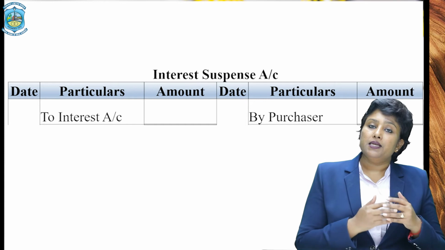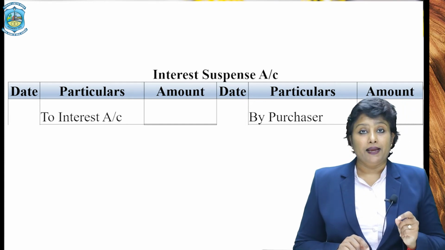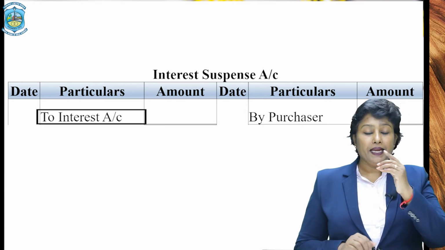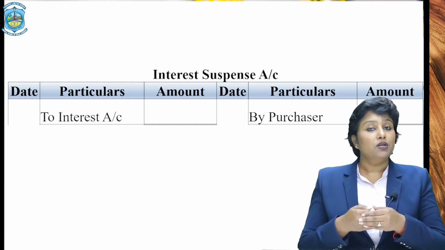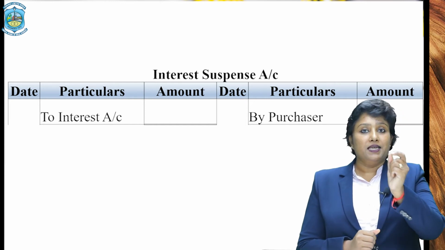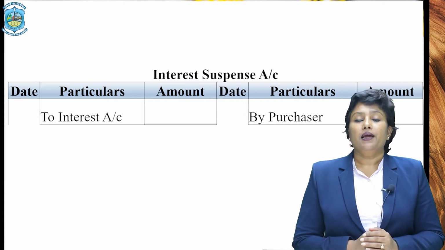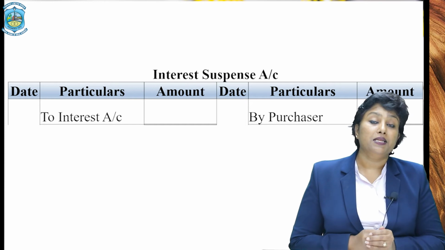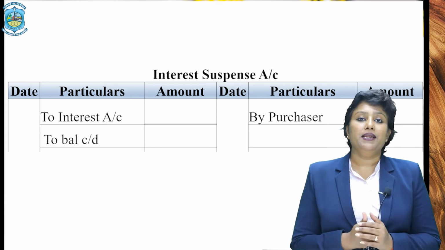Now, as and when the installment becomes due, you will be debiting this particular account by writing "To interest". Why? Because on the date of installments, the entry which was passed was interest suspense account debited to interest. Therefore, debit the interest suspense account, and this amount will be the interest included in the first installment. Definitely there would be a certain balance remaining, so write it as "To balance carried down" and bring it down to the next year.